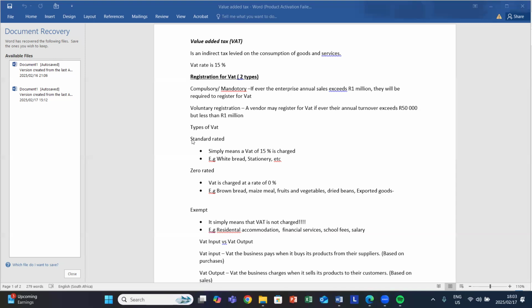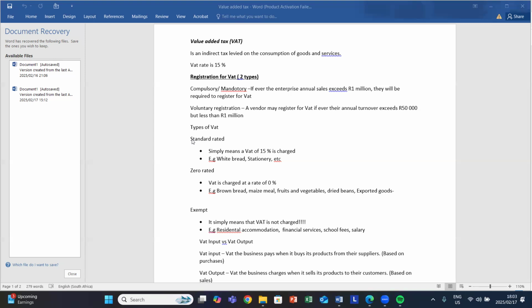An example of our products, we have residential accommodation, financial services, and also your school fees, whether tertiary, private schools and so forth. Simply means that it will be zero rated, VAT is charged at the rate of 0%.